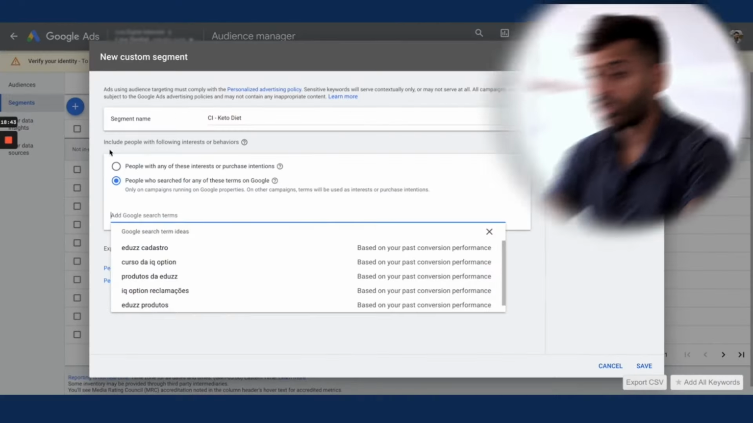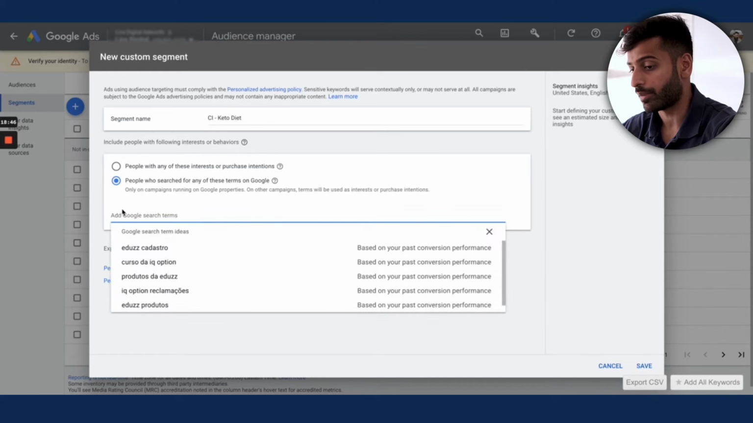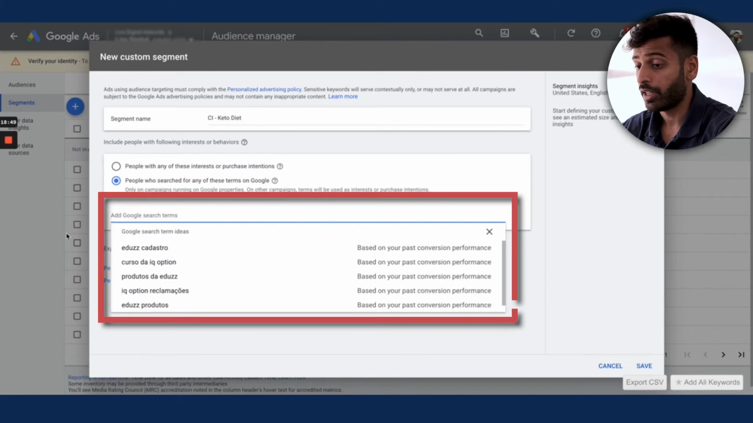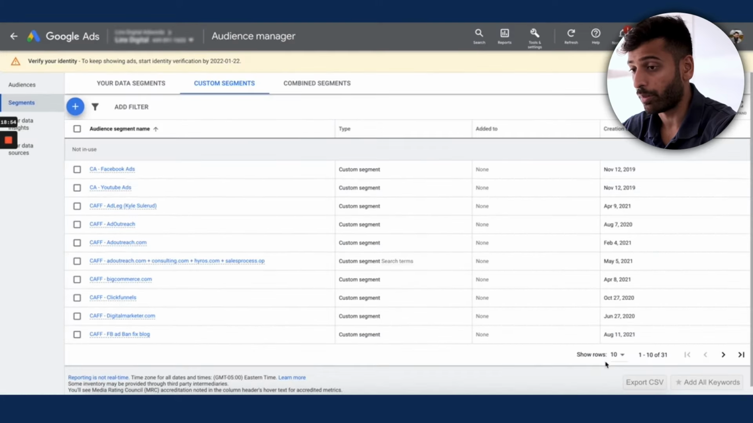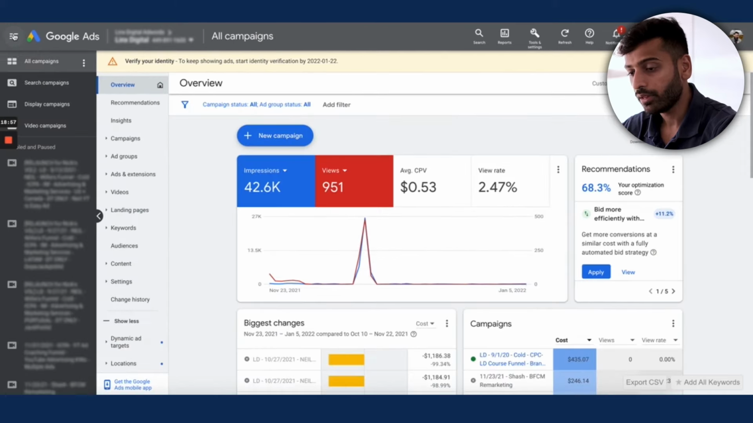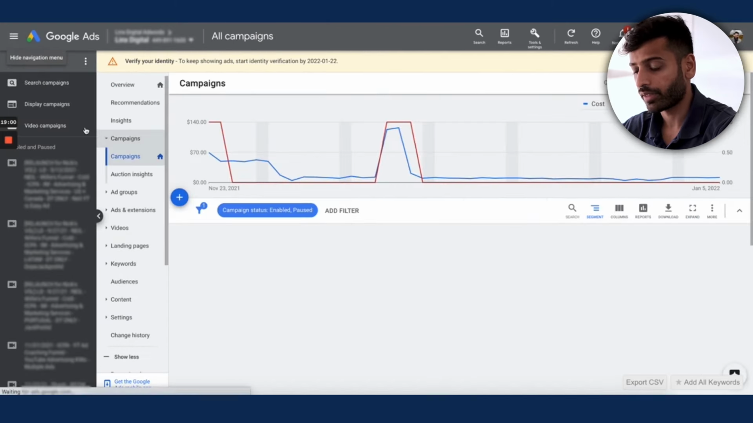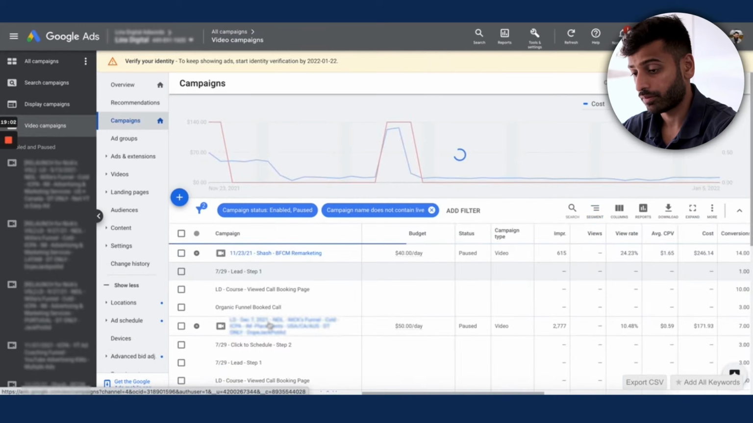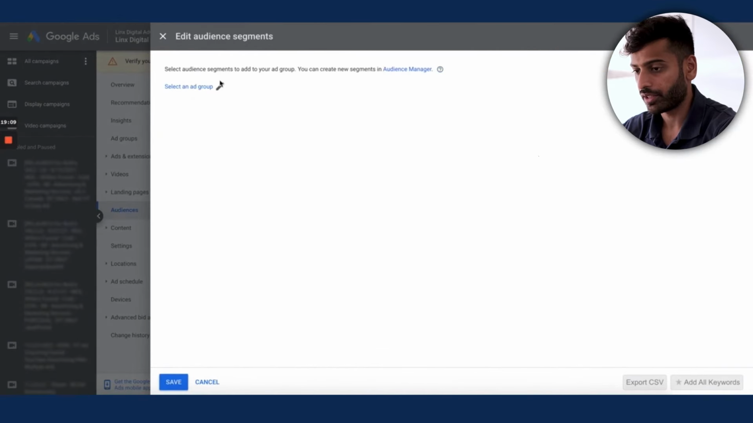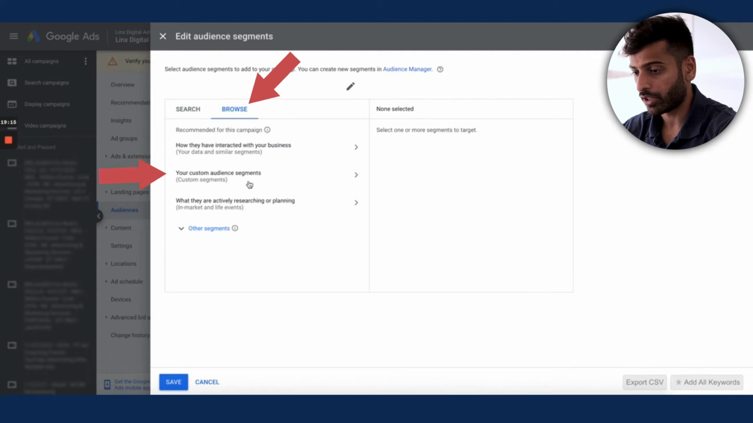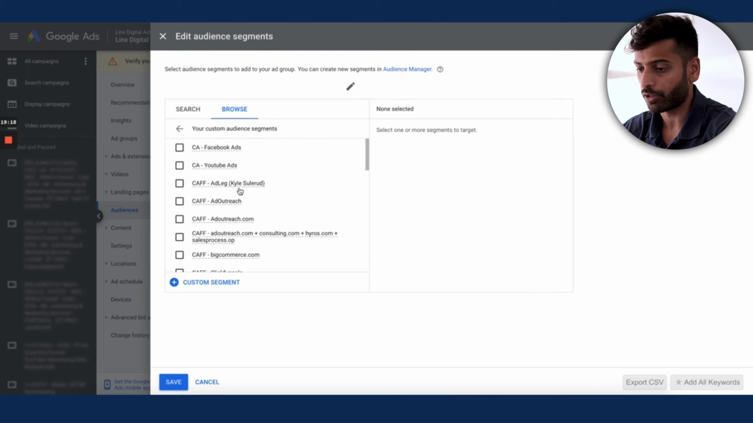So the way you set up these custom intent audiences, as I mentioned, is you'll add all your keywords here, separated by commas. And then let's go back into our campaign level. You're going to go to audiences and edit audience segments, and then browse custom audience segments. That's where all your custom intent keywords will show up. So this is a very, very powerful audience targeting type.